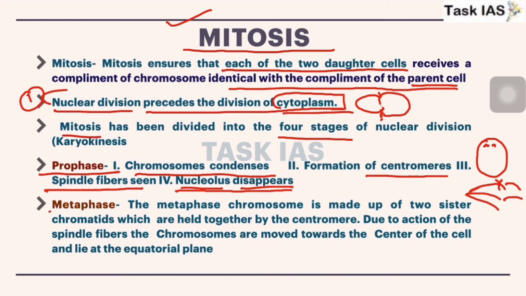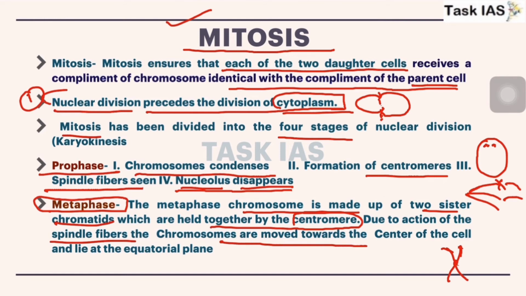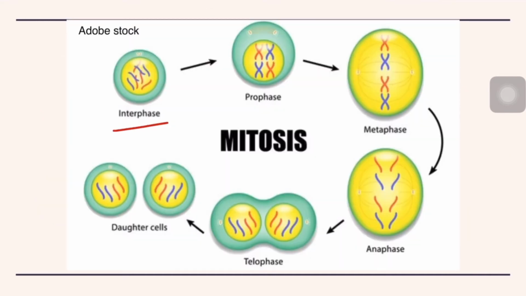Now metaphase, this is the second phase. In metaphase, a chromosome is made up of 2 sister chromatids. So this is a chromosome, and these are 2 sister chromatids which are held together by the centromere. Due to the action of the spindle fibers, the chromosomes are moved towards the center of the cell and lie at the equatorial plane, that is in between, the center of the cell. So we have discussed this diagram. In metaphase, they are present at the center.